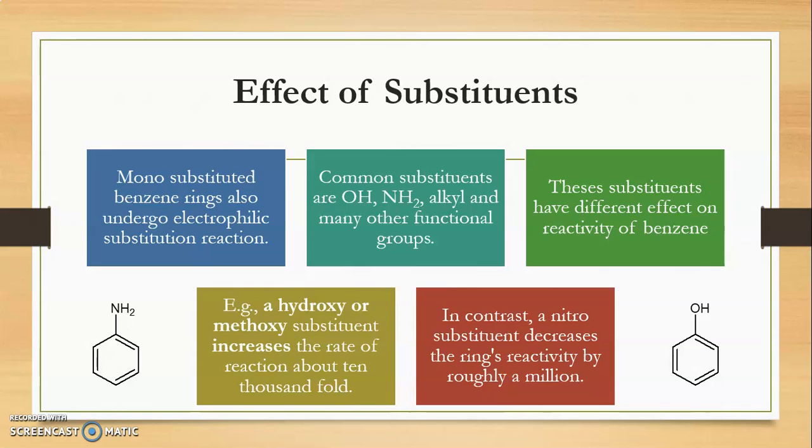So if we change the substitution on the benzene ring, we get a different rate of reaction, controlled by that substitution. We are going to see why this change in the rate of reaction occurs.